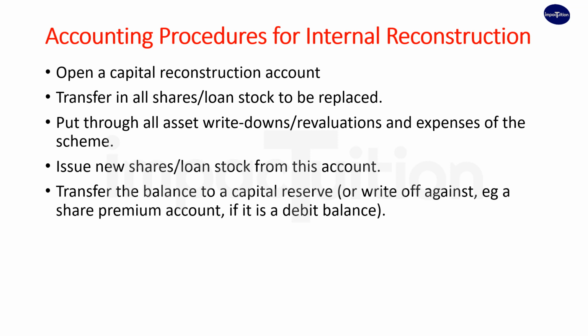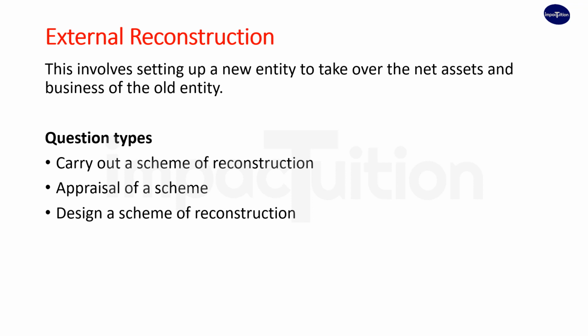worked examples. External reconstruction. This involves setting up a new entity to take over the net assets and business of the old entity. So for the external reconstruction, the existing company is shut down, and then in its place, a new entity or business is set up to continue with the business by taking over the net assets and business of the old entity.